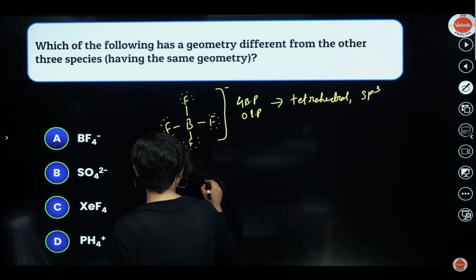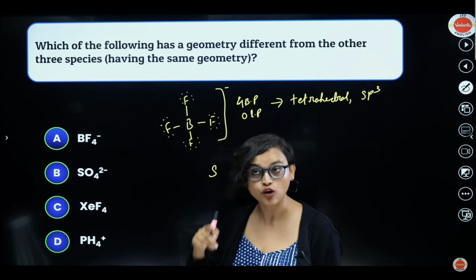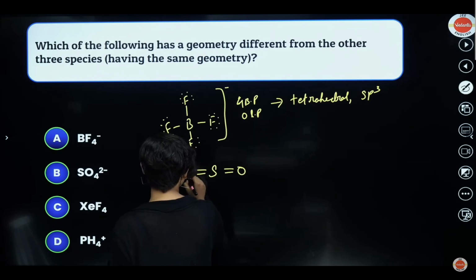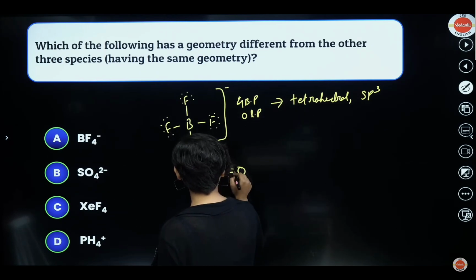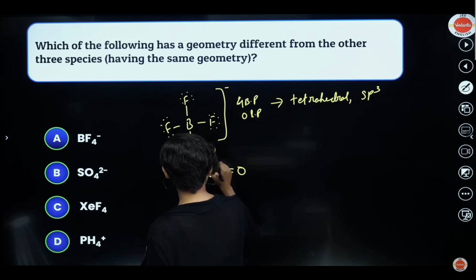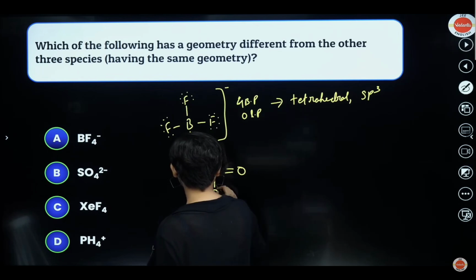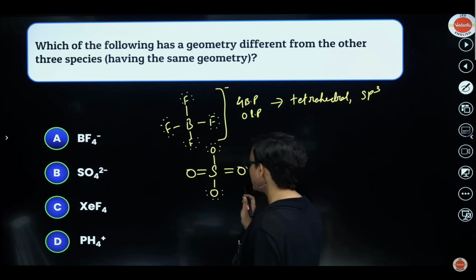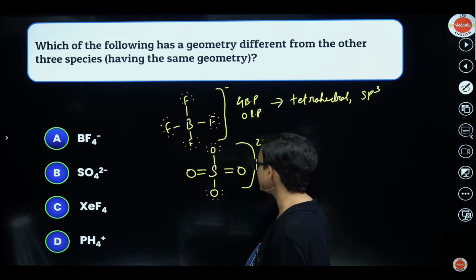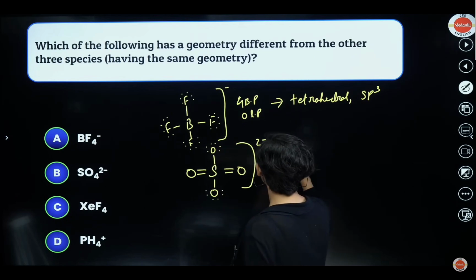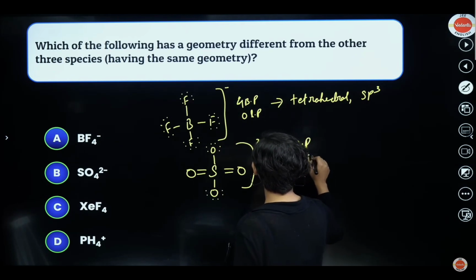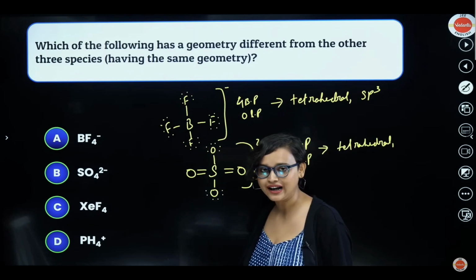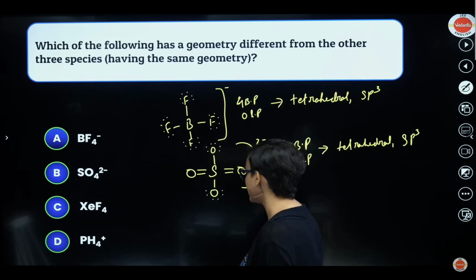Great. Now we have SO4 2 minus. Sulfur is our central atom. Sulfur has 6 valence electrons, and oxygen also has 6. It will form 2 double bonds with oxygen here, 6 plus 2, 8, right? Then you have 1 oxygen here and 1 oxygen here, each with 8 electrons. Done? All done? Yes. For this I can write 2 minus. Does it have any lone pair left? 0. So once again you have 4 bond pairs and 0 lone pairs. Steric number 4 again. That means tetrahedral, sp3 hybridization. Correct.